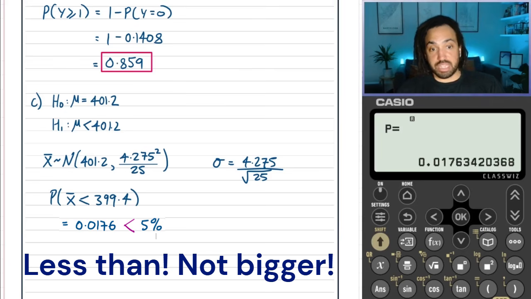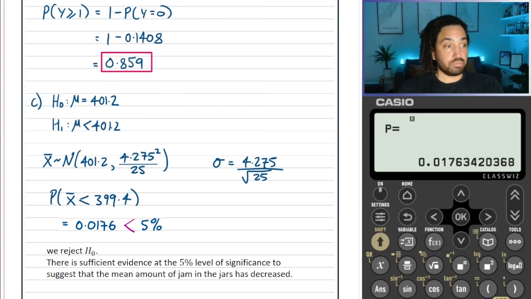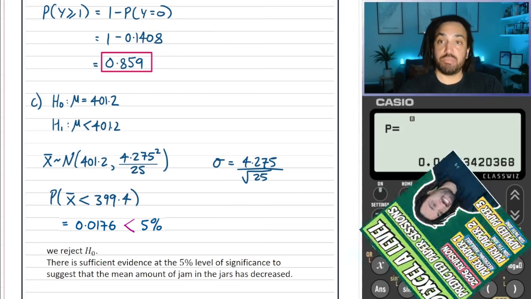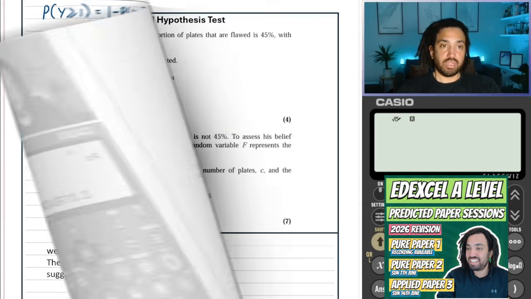Okay, so that means that we are going to reject H0, because this is inside the critical region. So let me write that down. And there we go. So we reject H0. There is sufficient evidence at the 5% level of significance to suggest that the mean amount of jam in the jars has decreased. Remember, as always, make sure you link it back to the context of the question. So important to get that final conclusion mark.